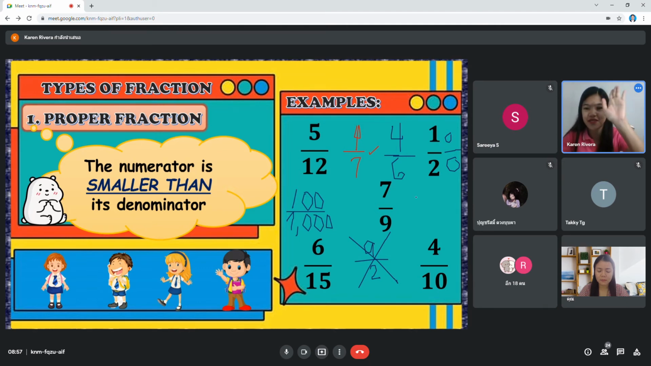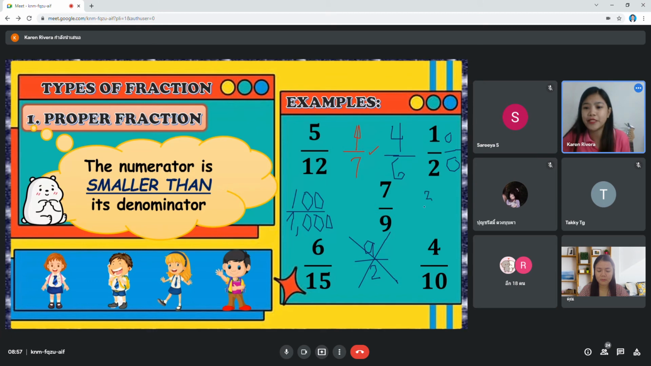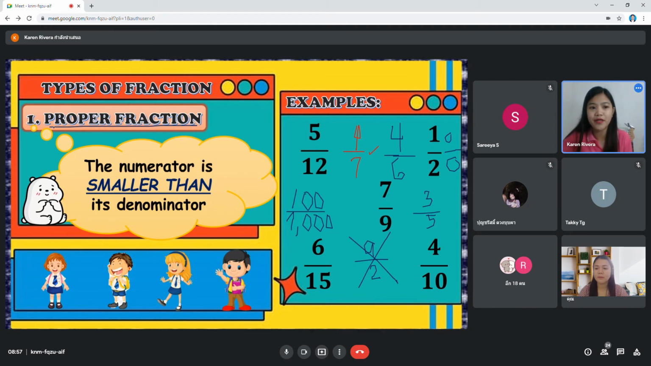Who wants to give me? What are the other examples? Can you give me at least one? 3 over 5. Yes, very good. 3 over 5. So all of these are examples of, can you read this? What is it? Proper fraction. Yes, proper fraction.